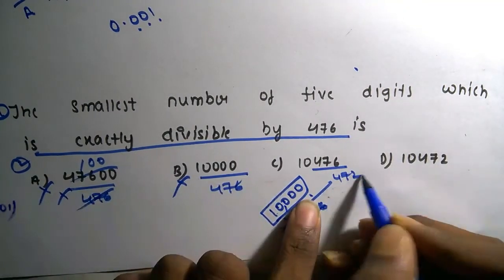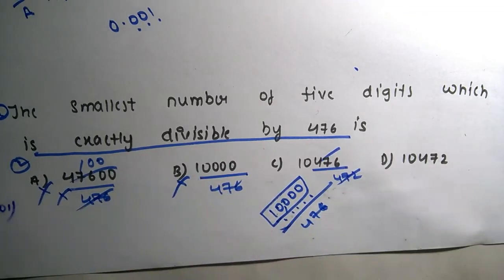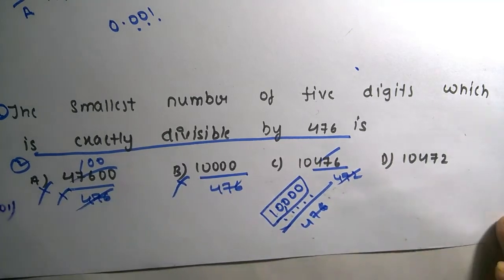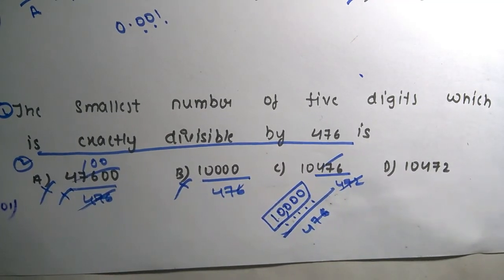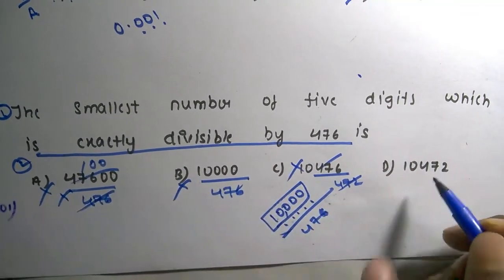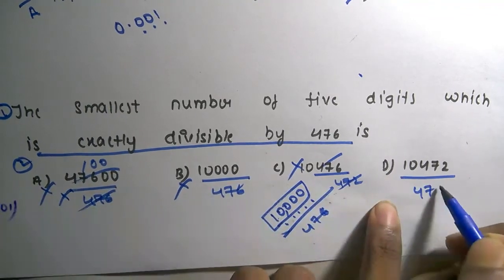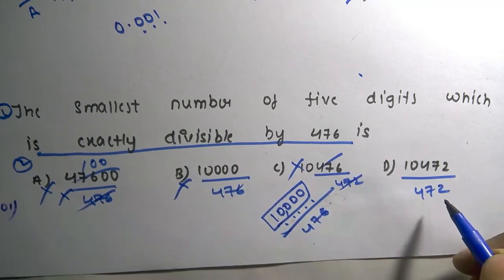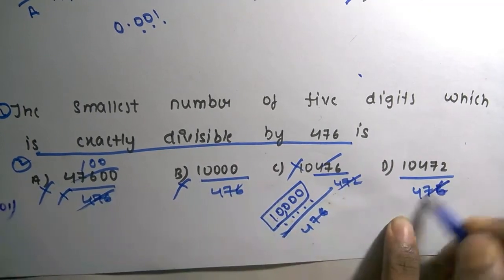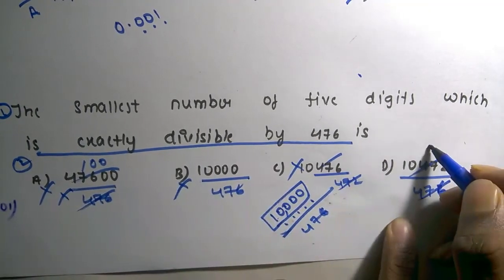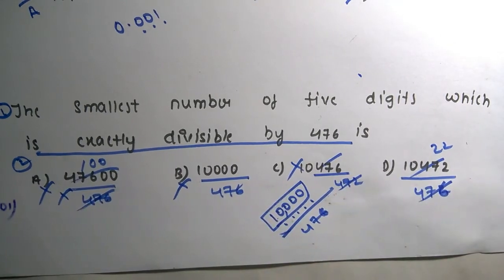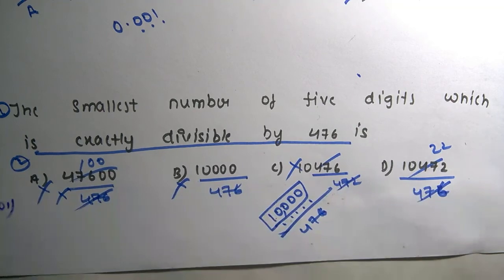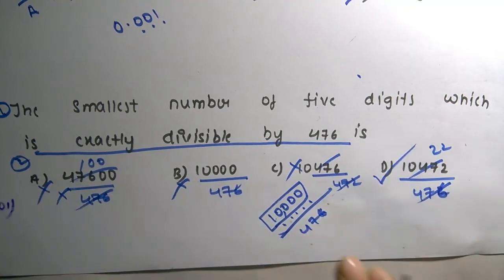After dividing by 476 it is also not dividing exactly, so it does not satisfy the second condition and is not the correct option. And 10472, dividing with 476, the answer will be 22 or something. It was exactly dividing by 476, guys. So this is the correct option.